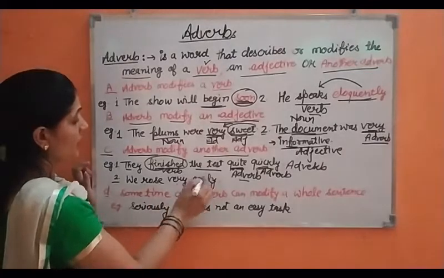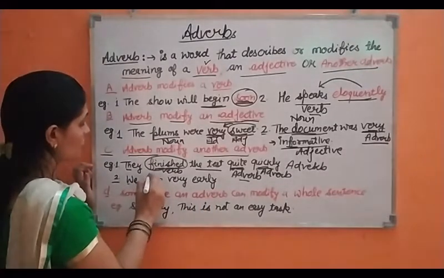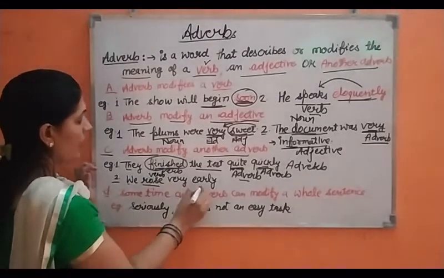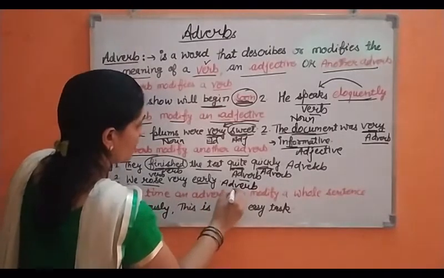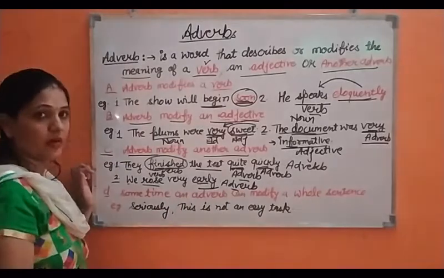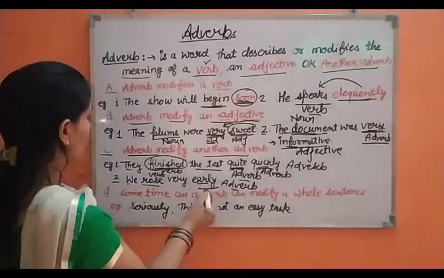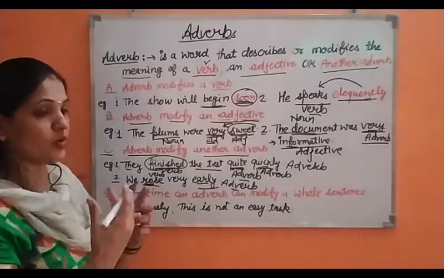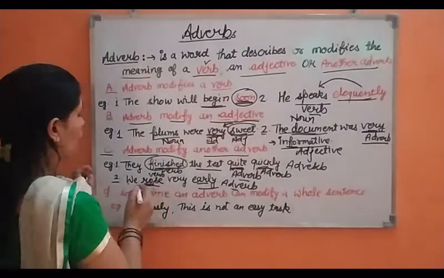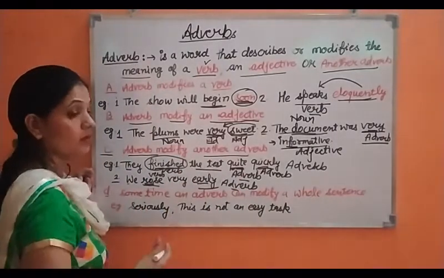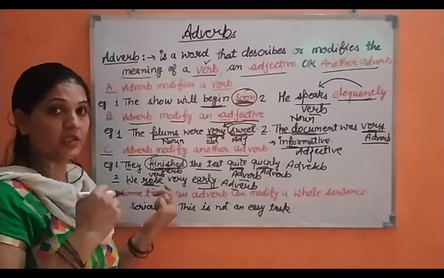We rose very early. We rose. Rose is a verb. Early is an adverb, because this adverb is telling us or adding something more to this word, that we rose. Rose means we get up. Get up early in the morning. So we rose very early. We rose early in the morning. It's our habit.